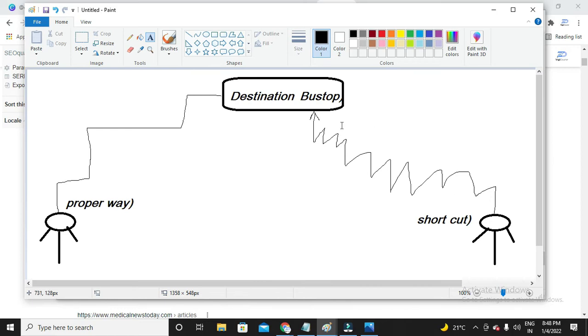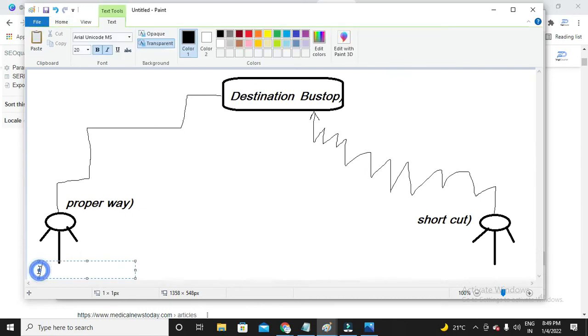The advantage is that you may reach sooner, but if you are lucky, then you will reach the destination properly. If you are unlucky, then you will end up in the middle, right? So getting into risk or getting into damages, you will end up here. Okay, if you are lucky, you may reach it. But whereas here, with the proper way, it will take a longer time, but definitely you will reach the destination. That is compulsory.